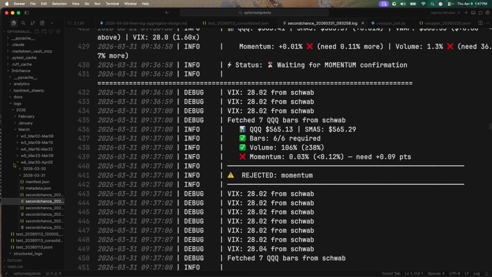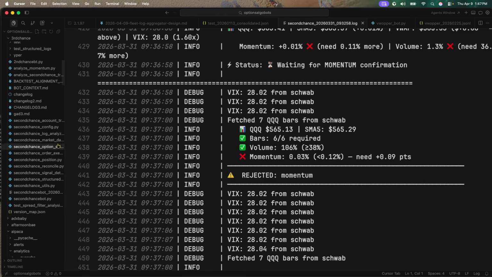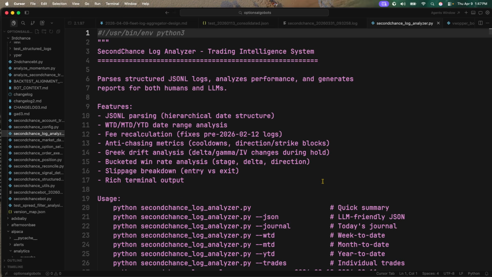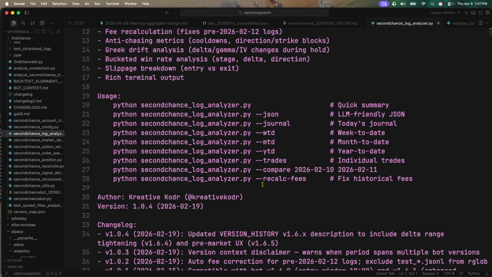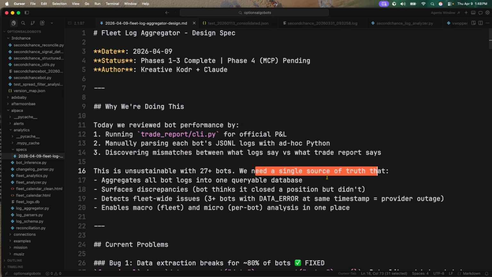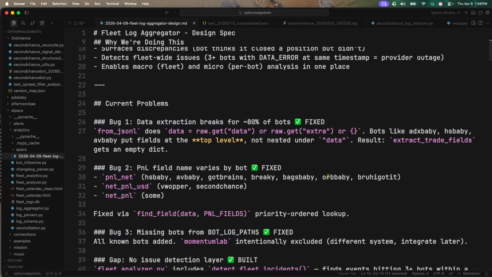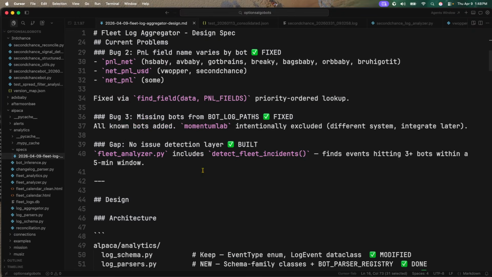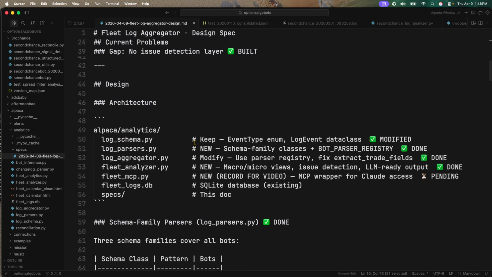Or I'll have Claude Code do this. Or also, I created a file. This is like my little baby MCP, right? A log analyzer that does this manually via Python. I was like, okay, you know what? Let me just create an MCP that does all this for us, right? So these are the current problems that we're facing, and this is the design.